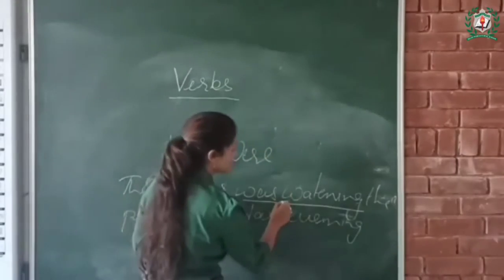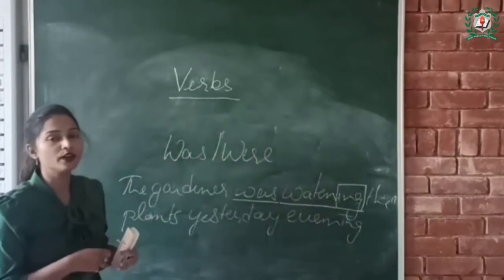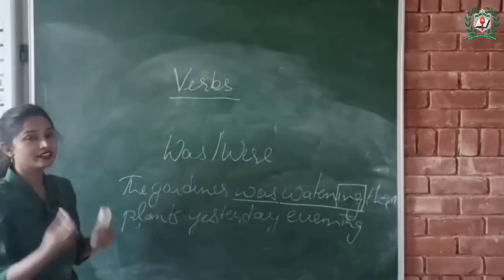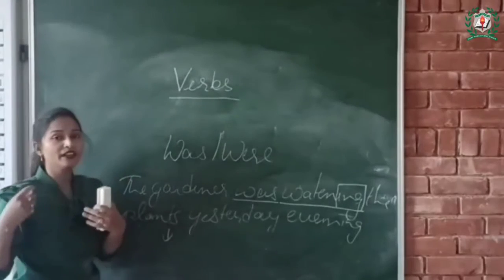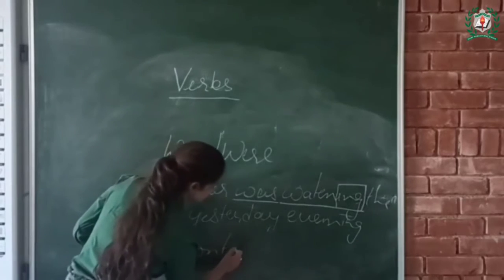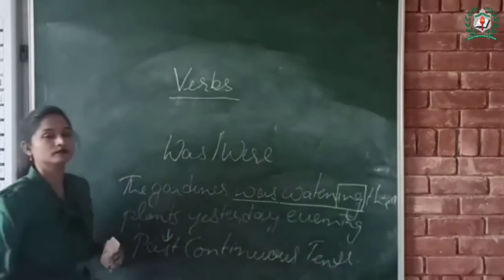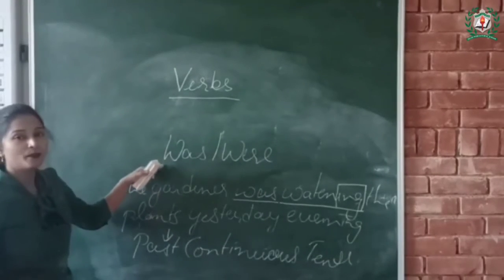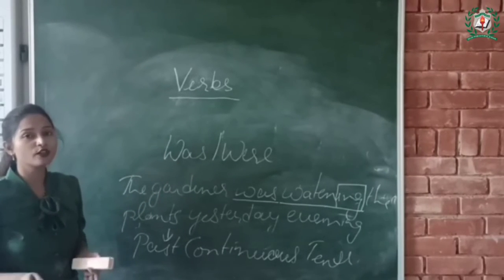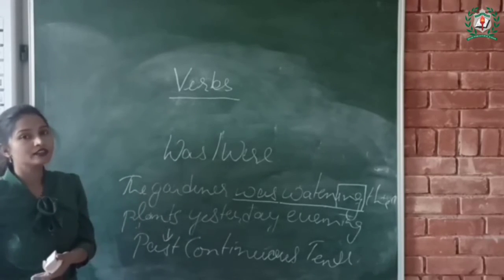The main verb is watering, and we also add ing to the end of the main verb to form a past continuous tense. So this sentence is describing what was happening in the past. So this is past continuous tense. So the helping verbs was, were are used with the main verb, and we also add ing to the end of the main verb to create a past continuous tense.